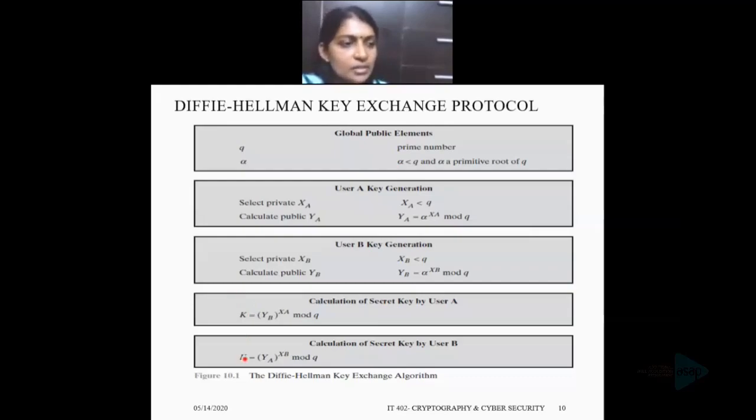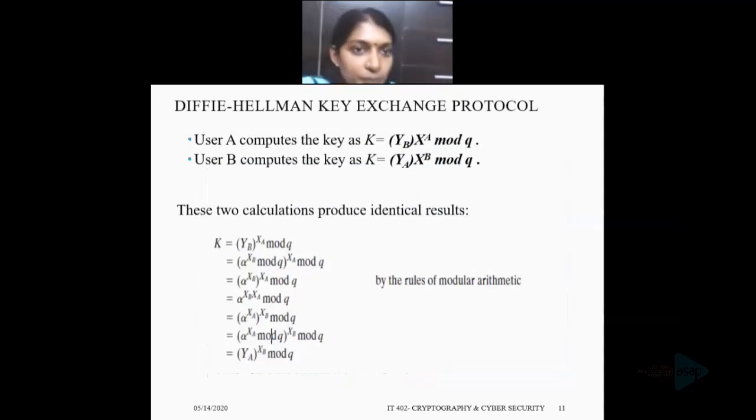These two calculations produce identical results. User A computes the key as k equal to yb raised to xa mod q, and user B computes the key as k equal to ya raised to xb mod q. These two calculations produce the identical result.